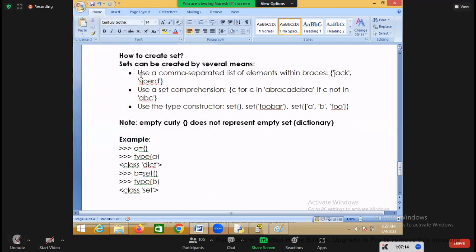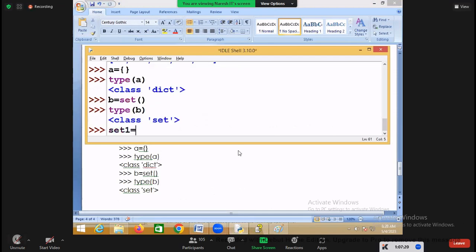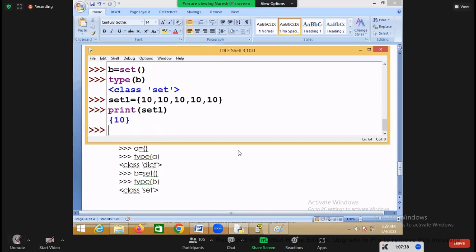But you can also create a set by separating values, and these values are separated by using commas, right? So 10, 10, 10, 10, 10, 10. How many times is 10 added? Only one time, because a set doesn't allow duplicates.